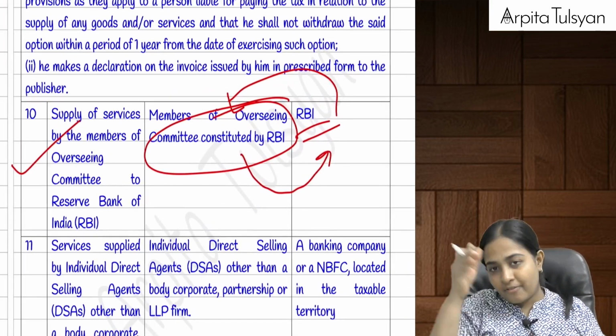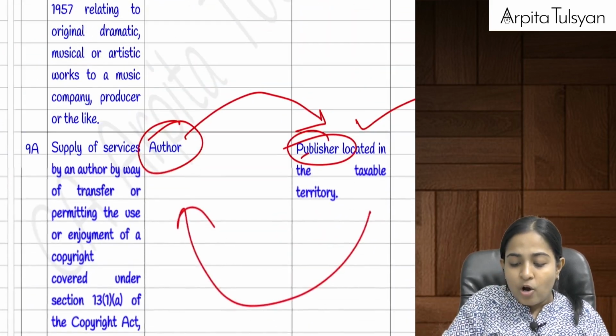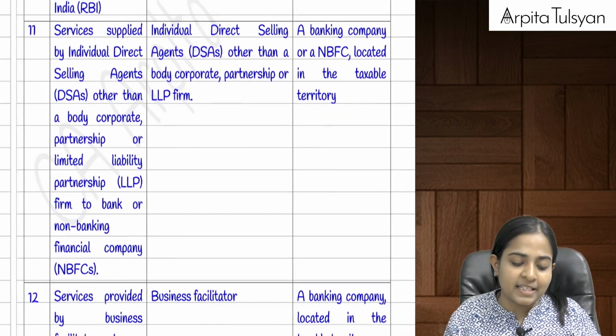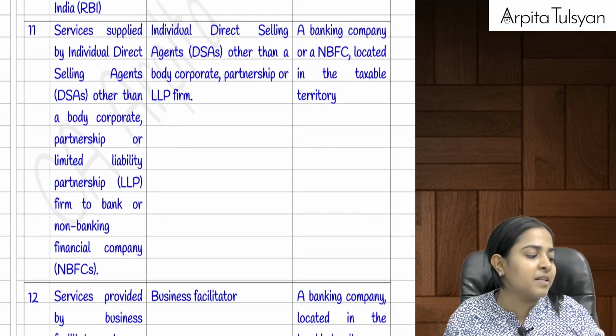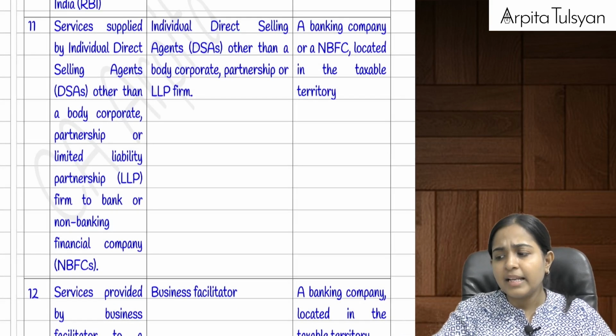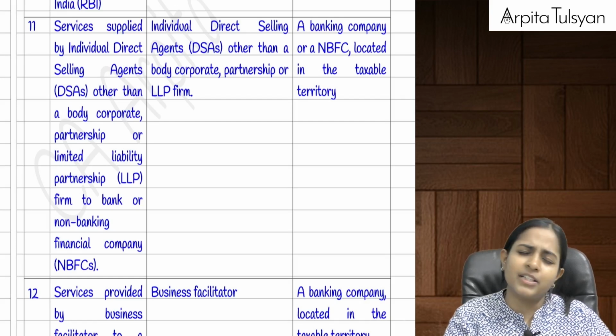Okay, all these persons written on the right hand side are actually the recipient. Since we are doing reverse charge mechanism, the responsibility to pay the tax is on the recipient here. Then, everyone, the last few points, simple.